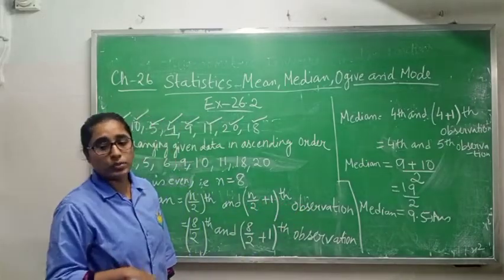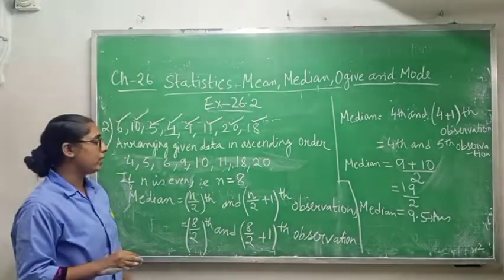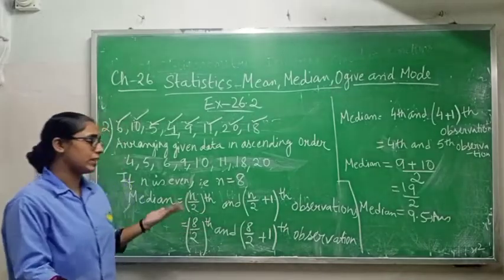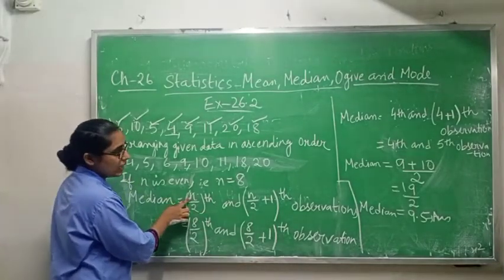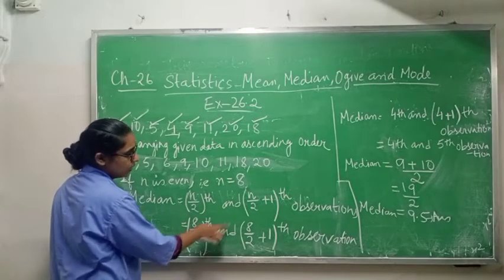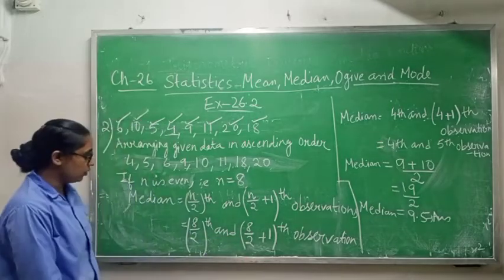It means you will get 2 observations when the number of data is even. Even means 2, 4, 6, 8, 10, 12, etc. So the value of n is 8, so you will write 8 by 2th, and again n value 8 by 2 plus 1th. Understood?